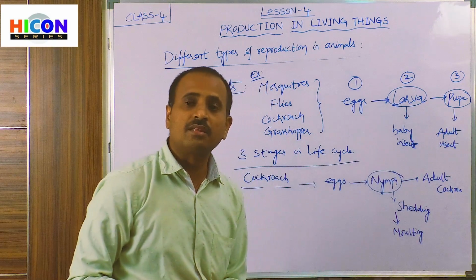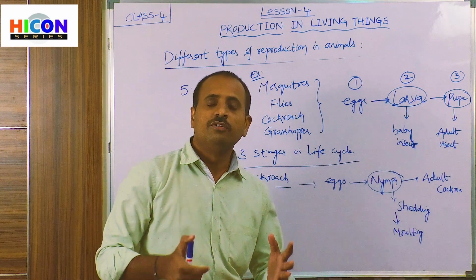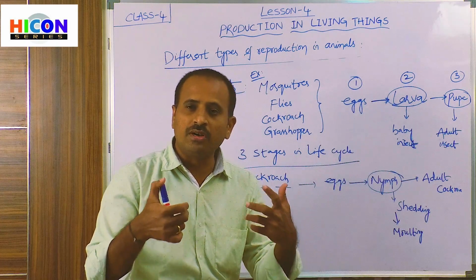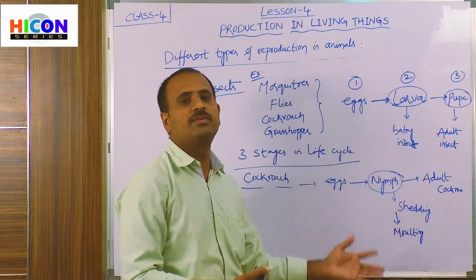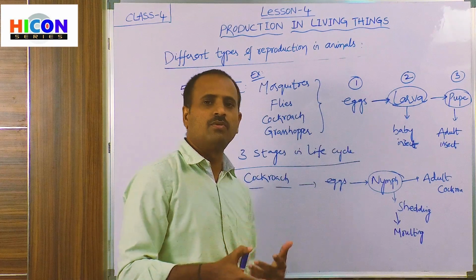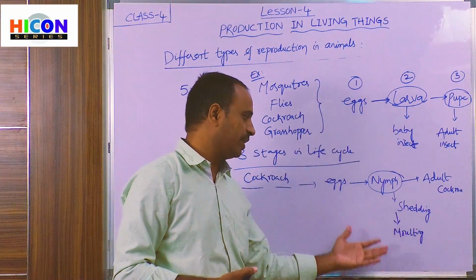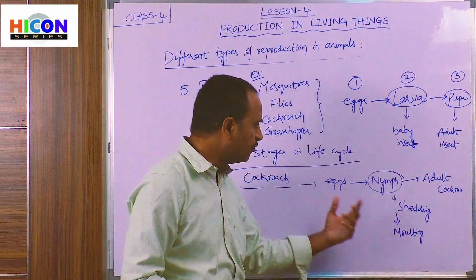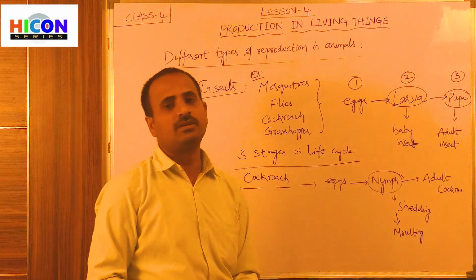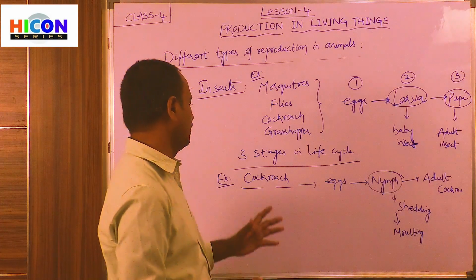So what is molting? Molting means the nymph of a cockroach leaves its older skin, that means it sheds its older skin from its body. That shedding of skin from its body is called molting. So after a few sheddings, the nymph grows into an adult cockroach. So this is the life cycle.